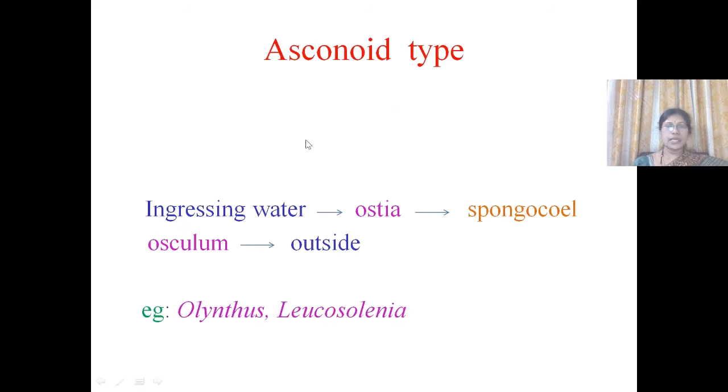In this type of canal system, the water current route is: the ingressing water enters through ostia into spongocoel, and from the spongocoel to outside through osculum.